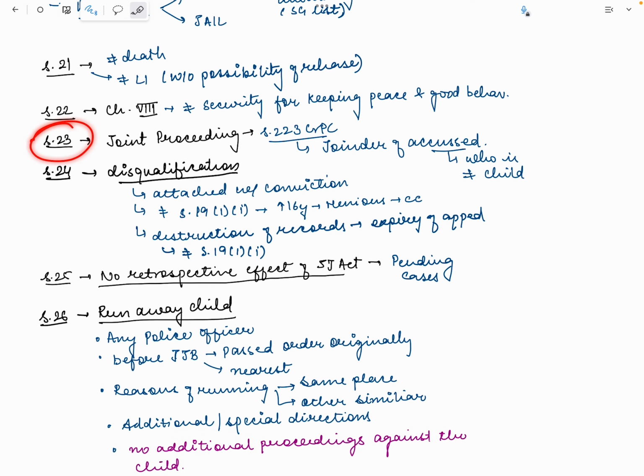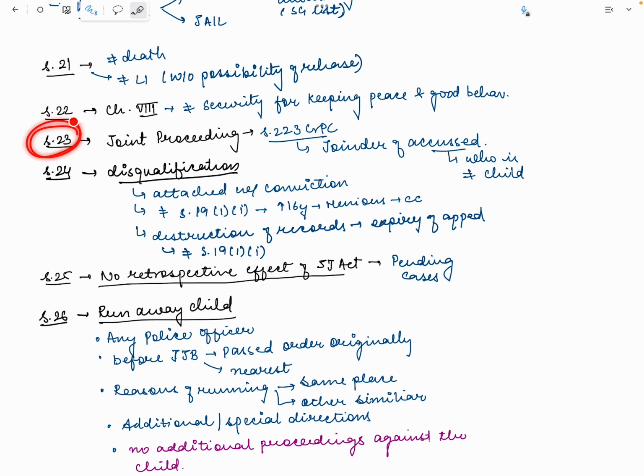Now, Section 23 says there's a joint proceeding under Section 223 CrPC. What is Section 223 CrPC? It says about the joinder of accused. Some accused can be joined. What are the conditions under which accused can be joined? If there's a series, or if the persons together committed an offense. So just recall Section 223.